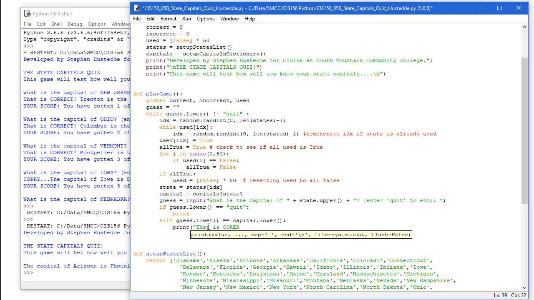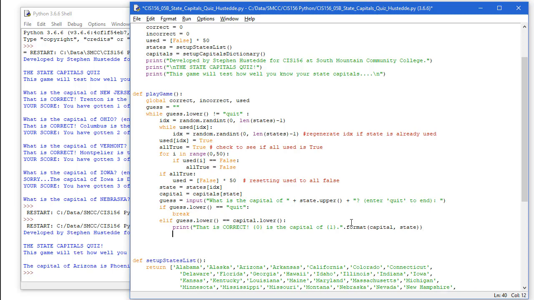That is correct. And we'll do a placeholder 0 is the capital of placeholder 1. And fix my typo there. And we're going to format. In this case, I want the capital first and then the state. And I'm going to take correct, our variable, and increment it by 1.